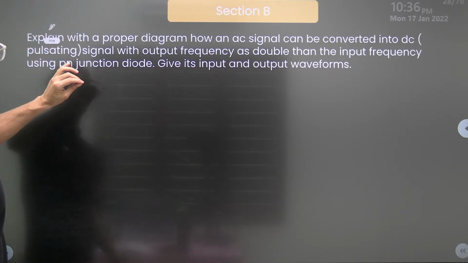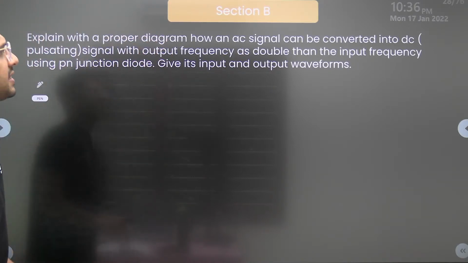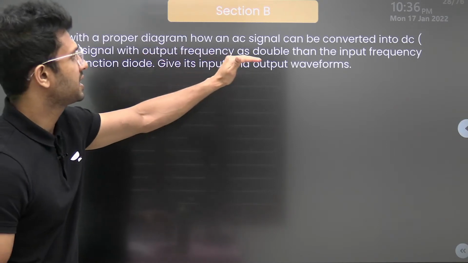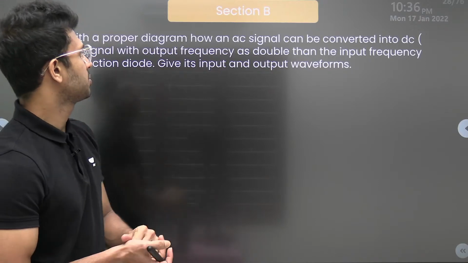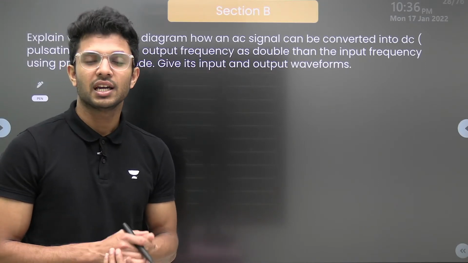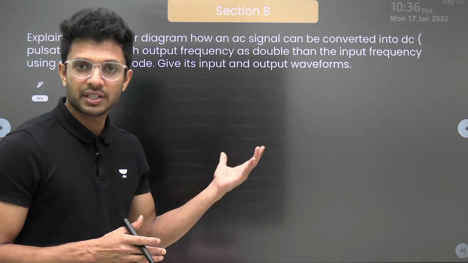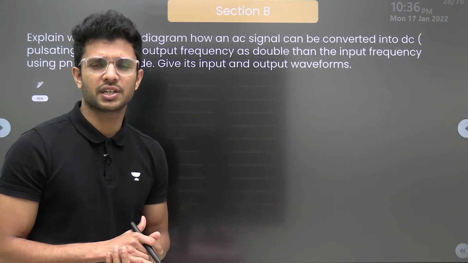Section B, next question. Explain with a proper diagram how an AC signal can be converted into a DC signal with output frequency as double the input frequency using a PN junction diode. Give its circuit and output waveforms. Do you know what we call this process? We call this full wave rectification. We are asked to draw the diagram of this full wave rectification.